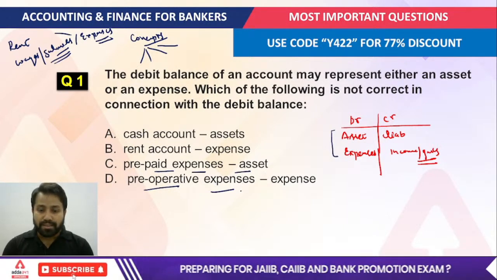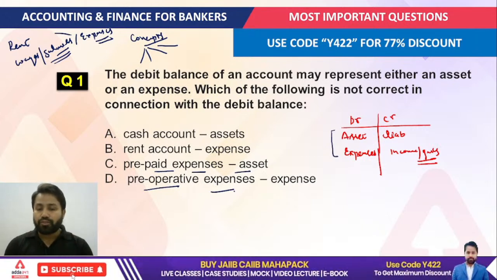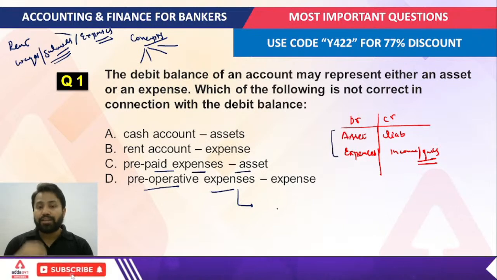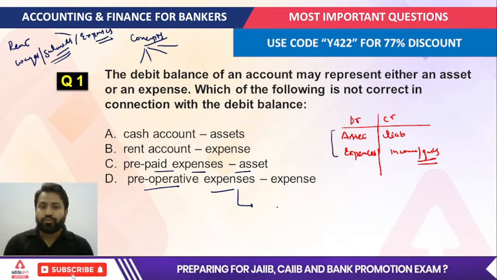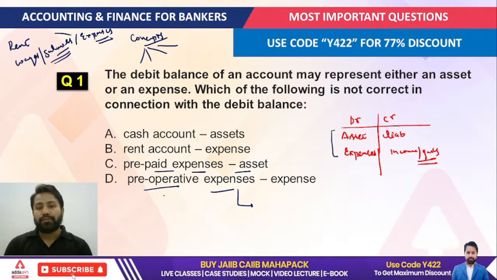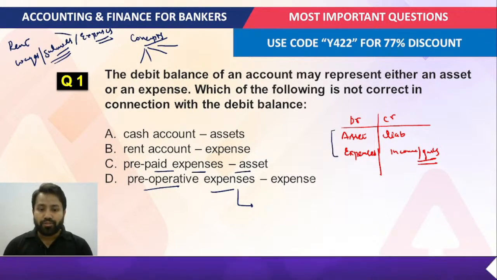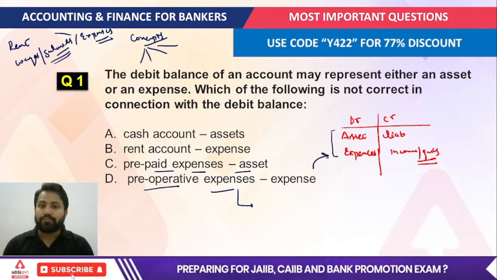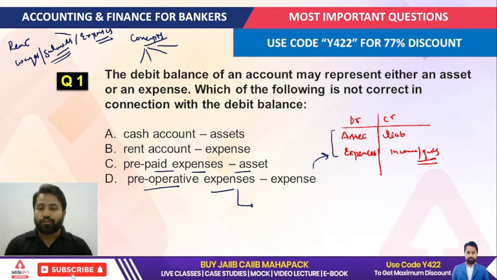These are expenses for the company when it has not started earning. So we are not going to record this under the expense, like under the trial balance we are not going to record this.